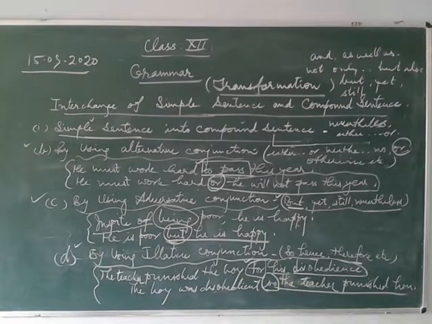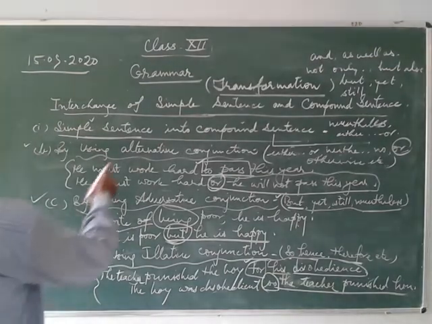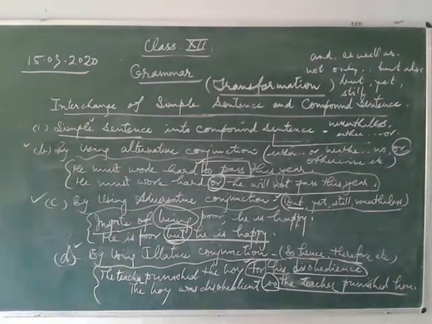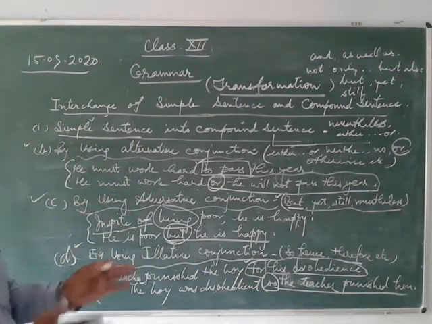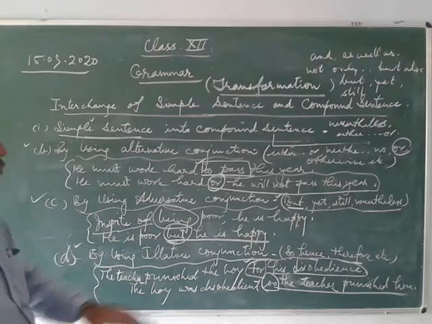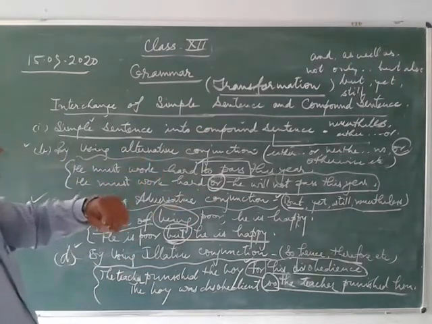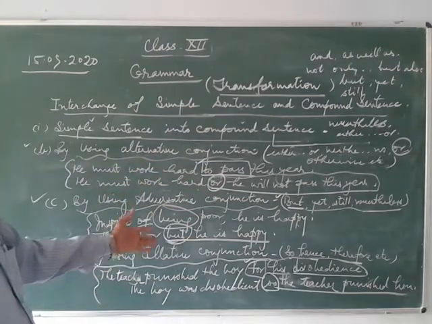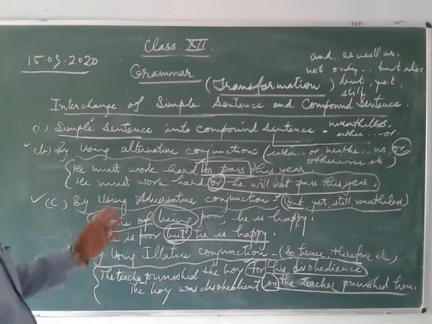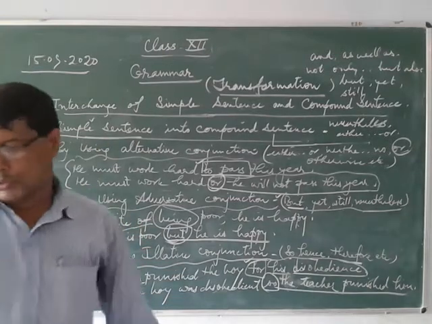Now the second here is compound sentence into simple sentence. When you change compound sentence into simple sentence, you will use just the opposite rules of all these rules. How have you done it? Just you will use opposite rules of all these rules.